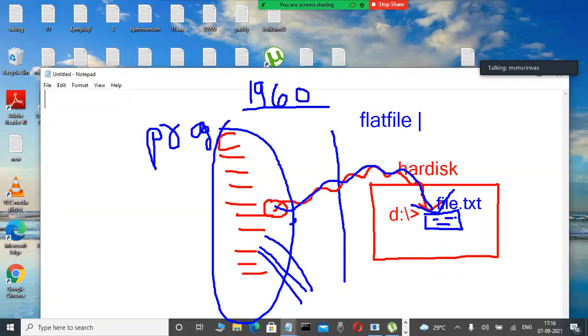Nowadays, nobody is using the flat file approach. This is an olden days concept. Without database software, generally they write big programs in a high level programming language. Through the languages, they store data into a file. That is called the flat file approach.